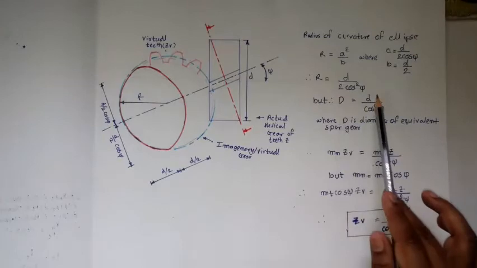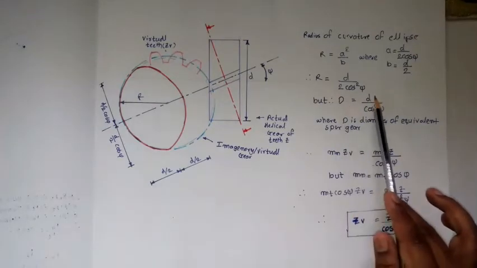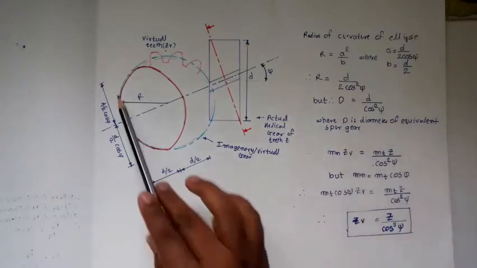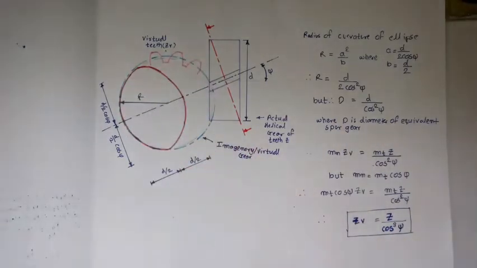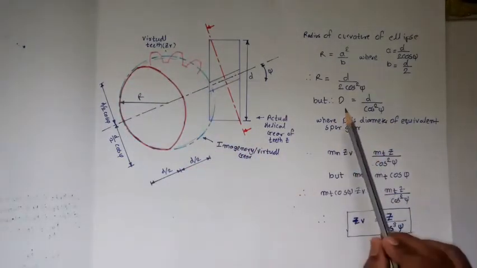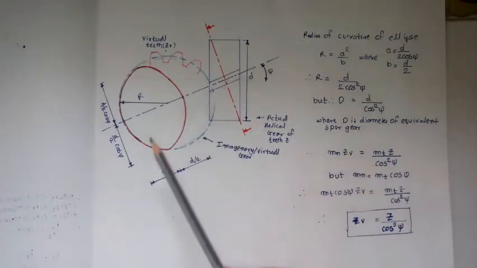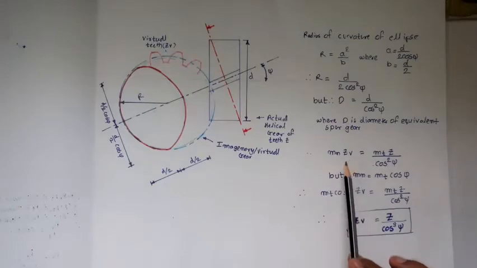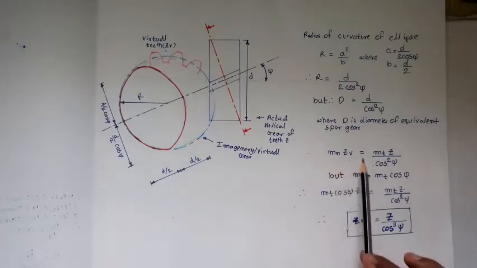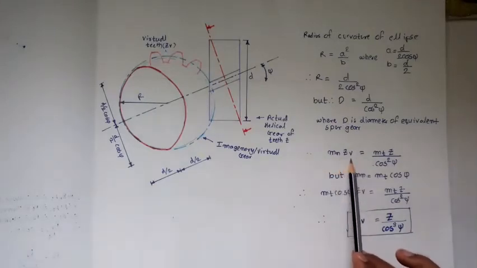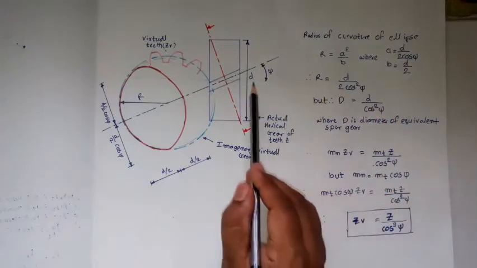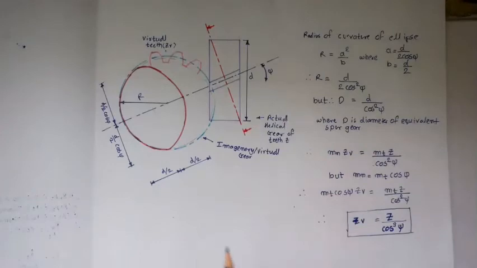It means that capital D is equal to small d upon cos squared psi, where D is the diameter of the equivalent spur gear. Now this is along the normal, so instead of D, I can write mn into zv, since diameter d is equal to m into z. This is equal to small d. For small d I have to see along this side, so I can write mt into z, that is transverse.